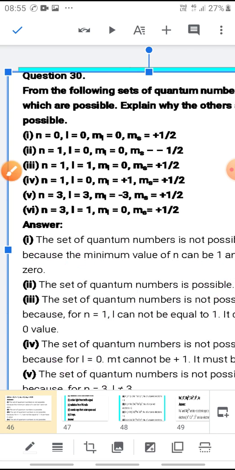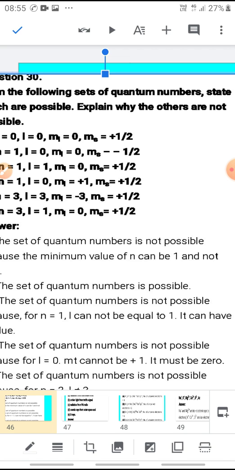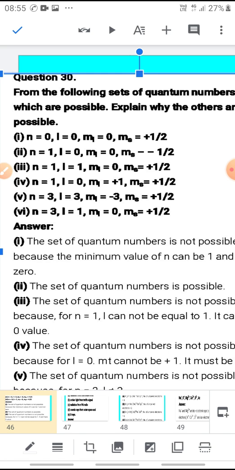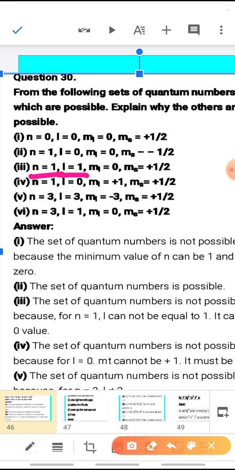Now see, this set of quantum numbers is not possible because L cannot be equal to 1. When the value of n is 1, then L is up to n minus 1. That means L will be 0 only. As I have told you when we were discussing the quantum numbers, when n is 1, L will be only 0. When n is 2, L will be 0 and 1. So, like this we have to do.